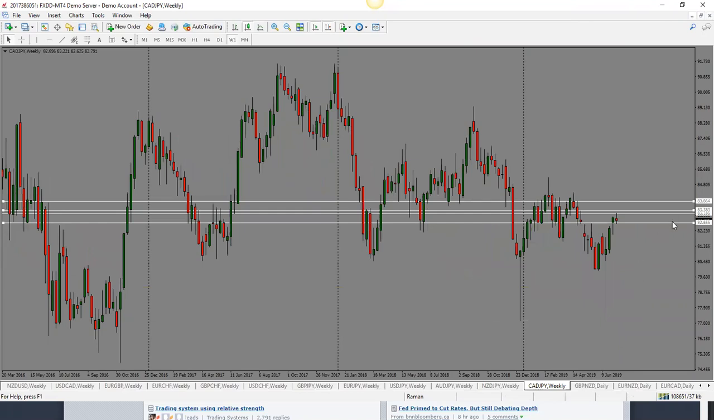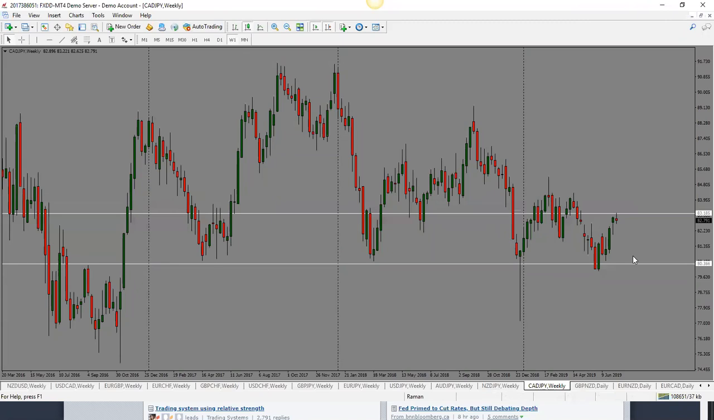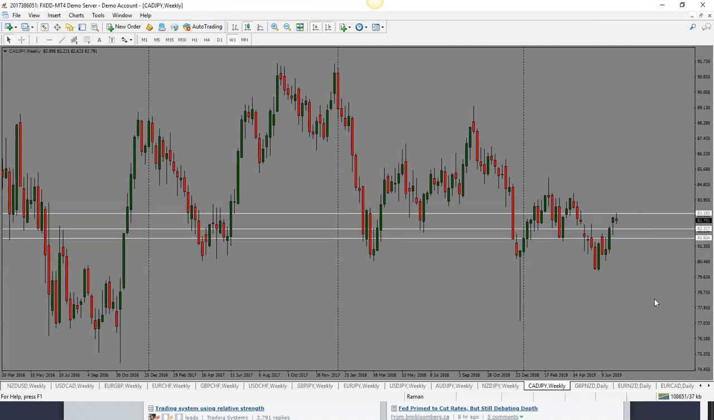All right, and then we have CAD yen here. CAD yen, last time we were looking for it to go higher. It did a little bit, and then it has dropped from there. So for this one, bias is actually bearish, and I'm looking for it to drop further. First target would be 82.30, and then we could see it drop further towards 81.80. So bias is bearish here for CAD yen.